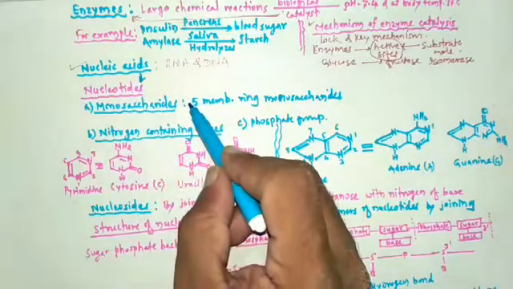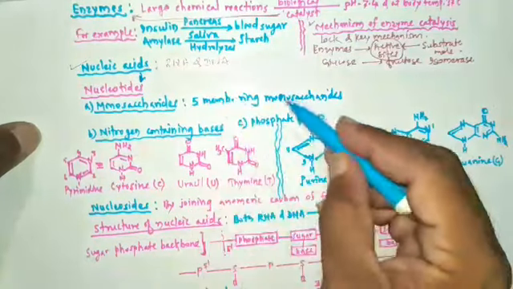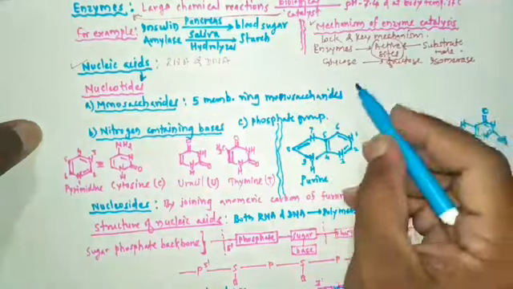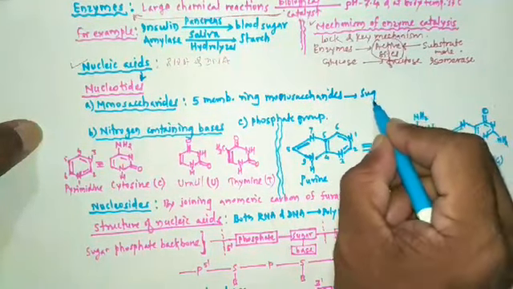That sugar unit is a 5-membered ring monosaccharide, and often it is simply called the sugar component.